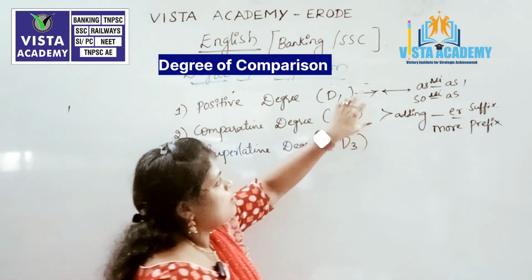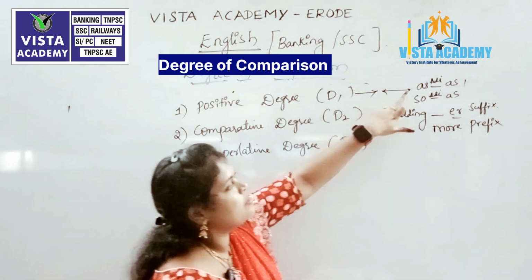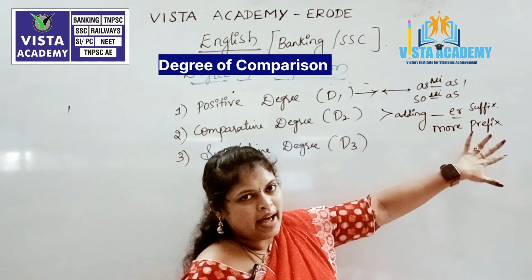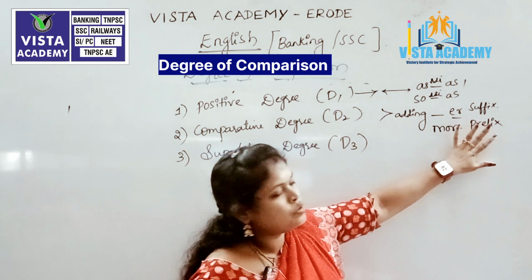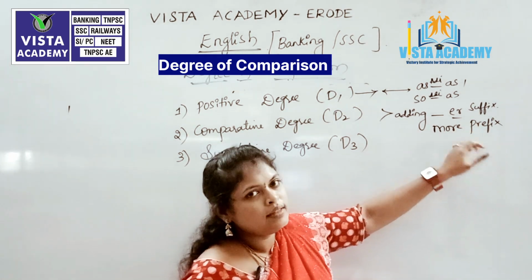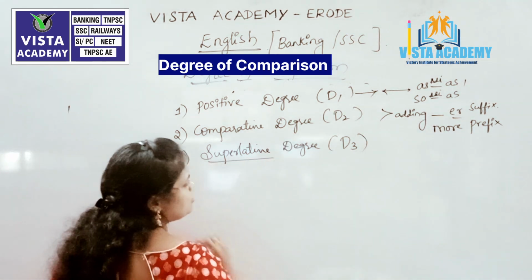Whenever the root of the adjective is coming in the positive degree, we are going to take as adjective as or so adjective as. If we add the er form as a suffix to that particular adjective word or else more to that particular adjective word, then it comes under comparative degree. Then what about superlative degree?